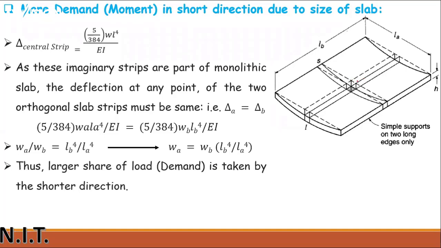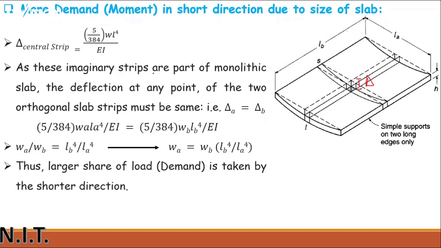The delta at this center, at this point, can be calculated as 5/384 WL^4 divided by EI, where E is the modulus of elasticity and I is the moment of inertia.